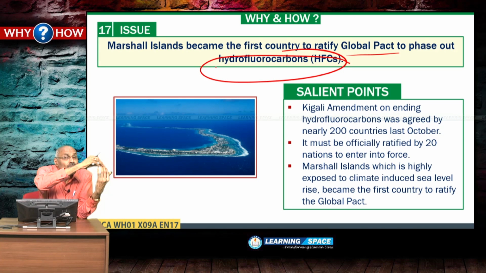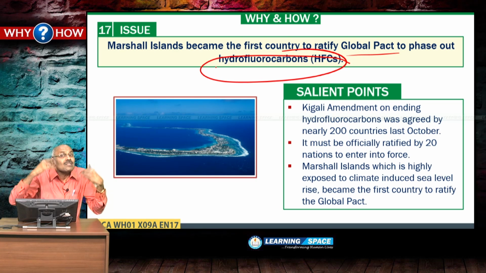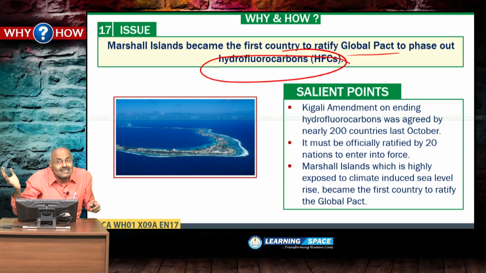In place of chlorofluorocarbons, hydrofluorocarbons came. Now this Kigali Amendment to Montreal Protocol is basically to eliminate hydrofluorocarbons. So, to eliminate hydrofluorocarbons, this Kigali Amendment to Montreal Protocol was contemplated, and now Marshall Islands became the first country to ratify the Global Pact to phase out hydrofluorocarbons.